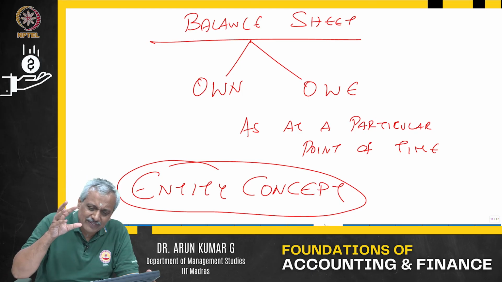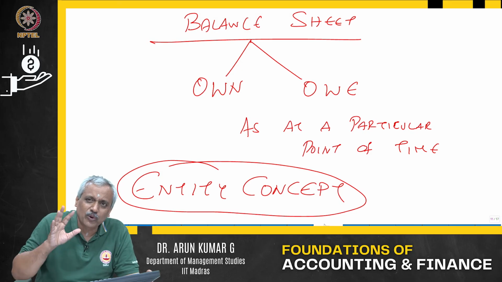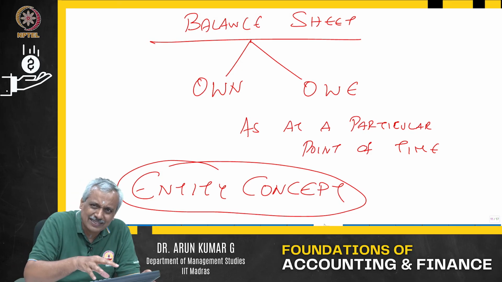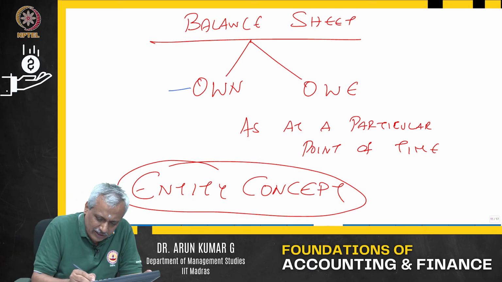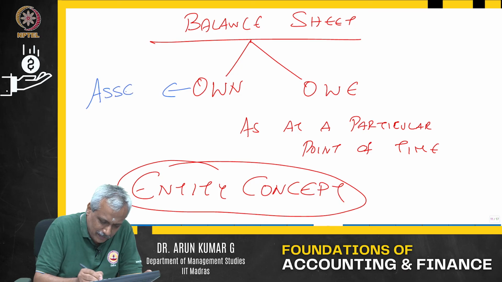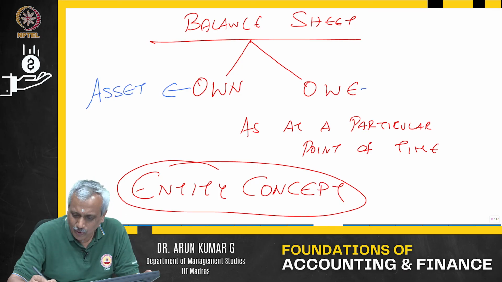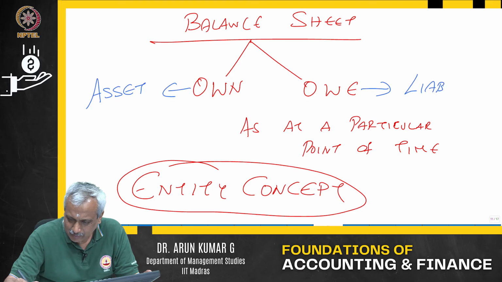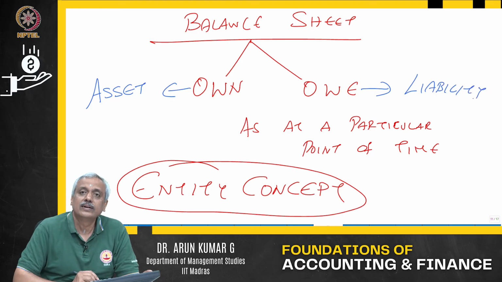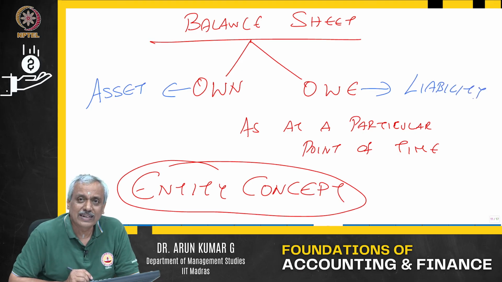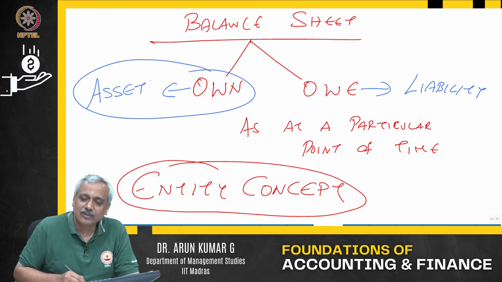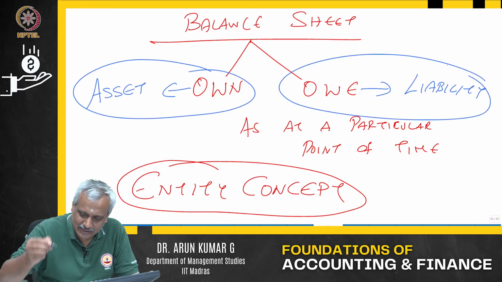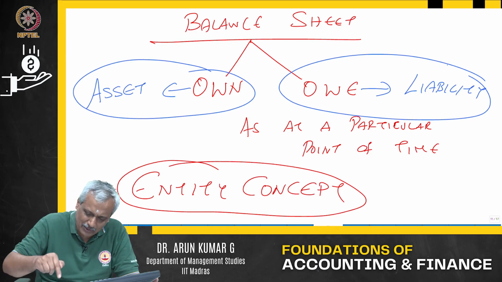So what is happening? Whatever is owned by the enterprise is what we call an asset. Whatever is owed by the enterprise is what we call a liability. Now whatever you own can keep changing every minute. Whatever you owe can keep changing every minute. Let us take one example. That is where it is at a particular point of time.